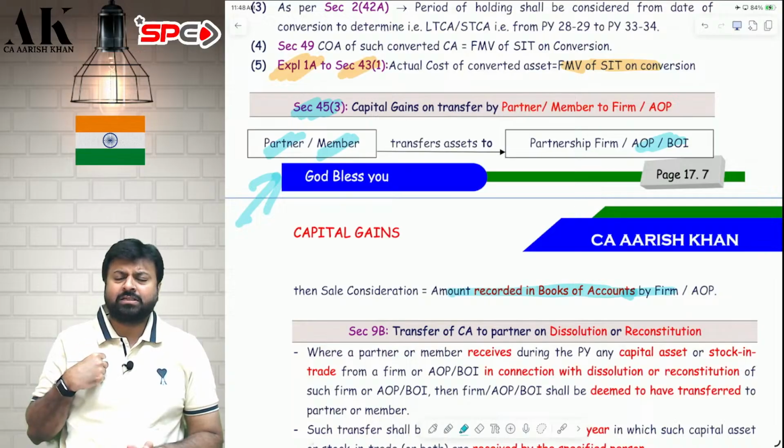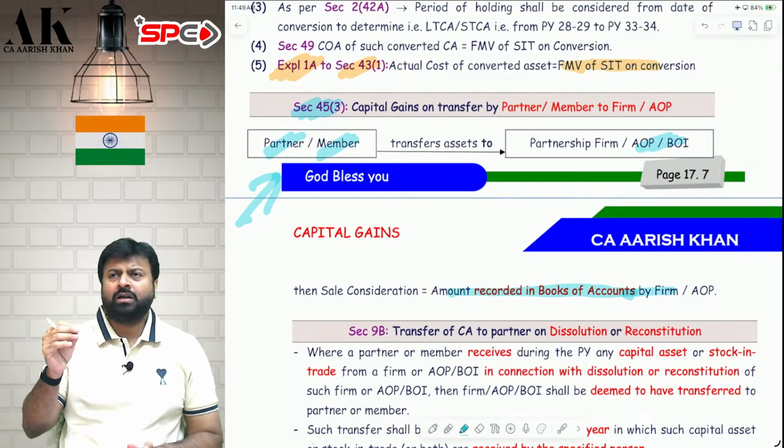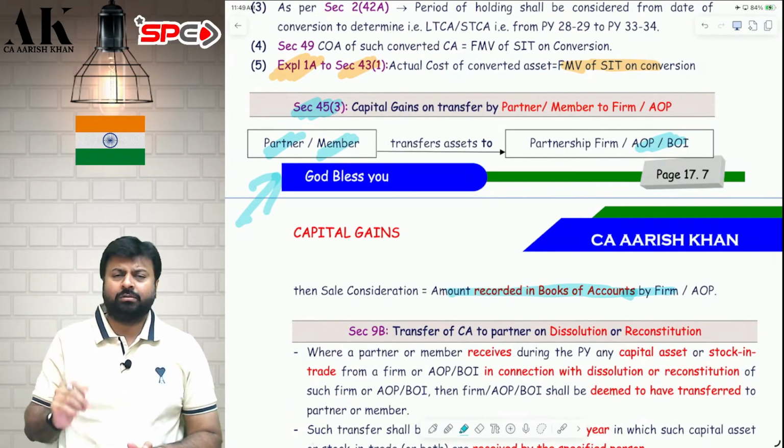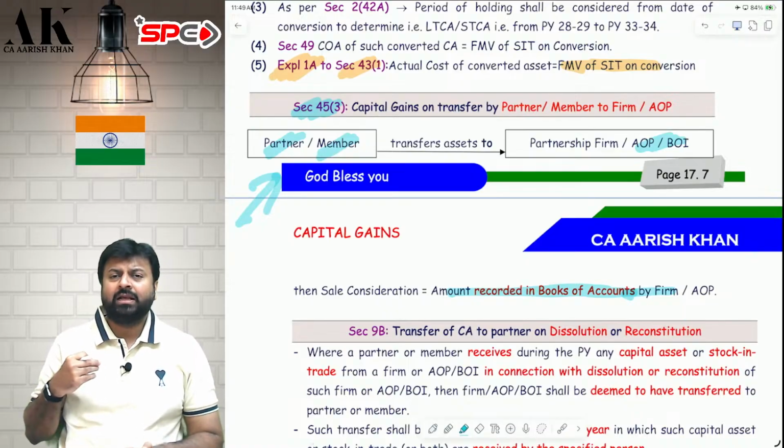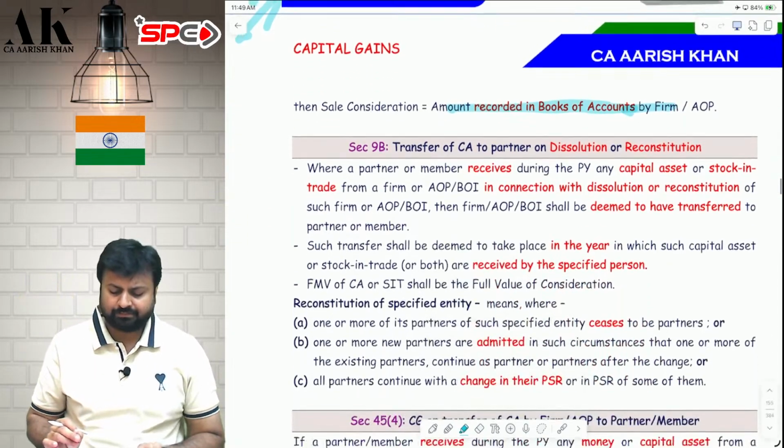So suppose the partner is transferring to the firm some jewelry as a capital contribution. So the partner will be liable to tax as per 45(3). So what will be the FVC for the partner? It will be the amount recorded for that jewelry in the books of the firm. I hope it is clear.